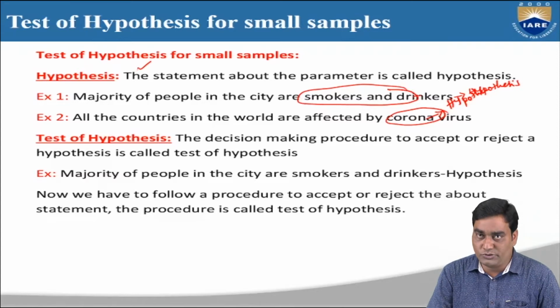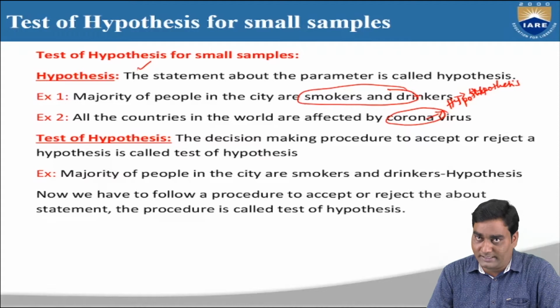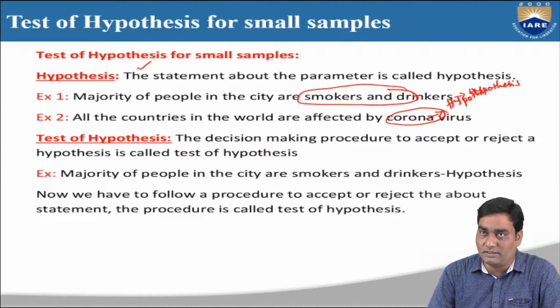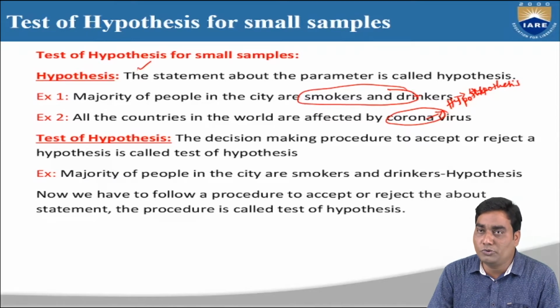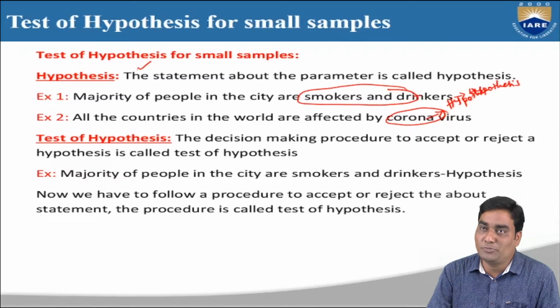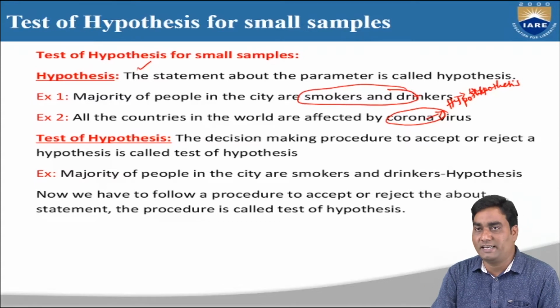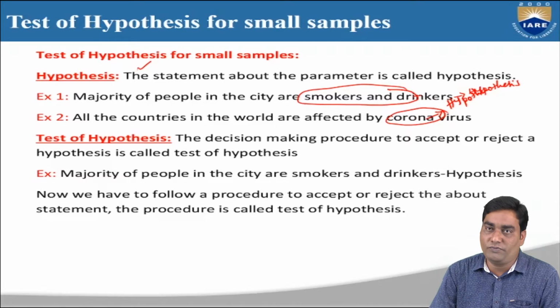After this, next topic: test of hypothesis. We clearly understood what is hypothesis. Now we are going to discuss what is test of hypothesis. In the first two examples, we gave hypotheses. Are they true or not? Are they accepted or not? We are going to decide by using a decision making procedure, which is known as test of hypothesis. Whatever statement we have been given, either it may be true or false, we decide by using this procedure.